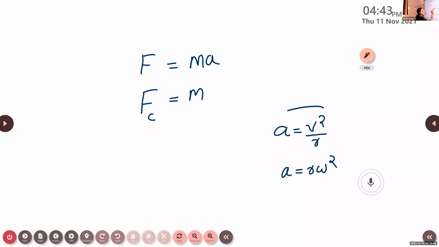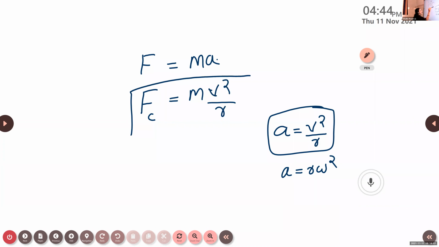So here we can choose the first equation for the centripetal acceleration. A is equal to v square by r, because here A is the centripetal acceleration of an object moving along a circular path. So our equation becomes m into v square by r. This is the equation for calculating the centripetal force. Centripetal force Fc is equal to mv square divided by r.